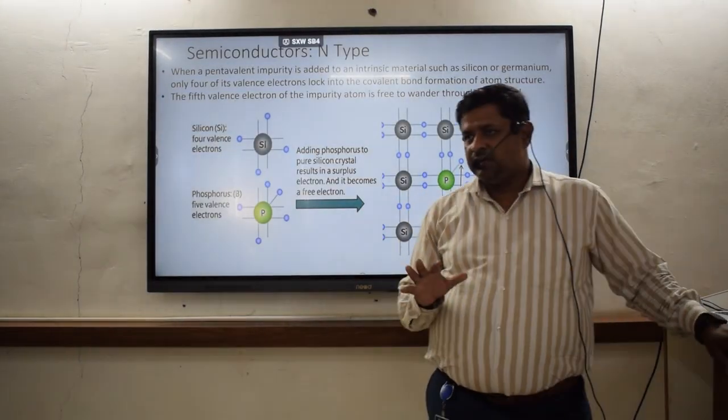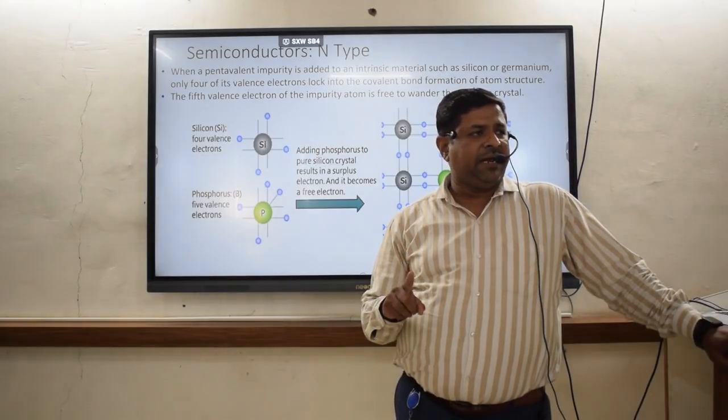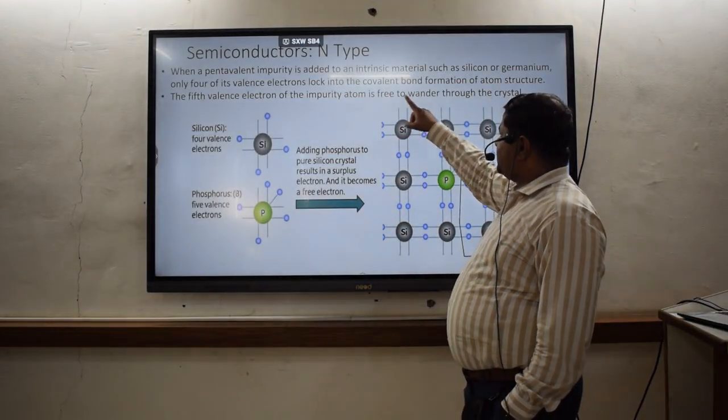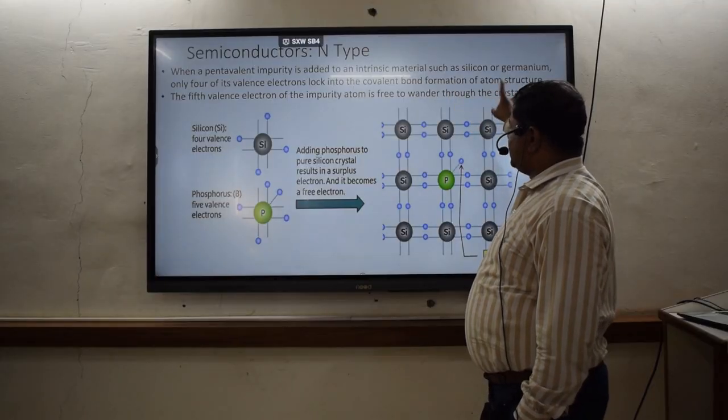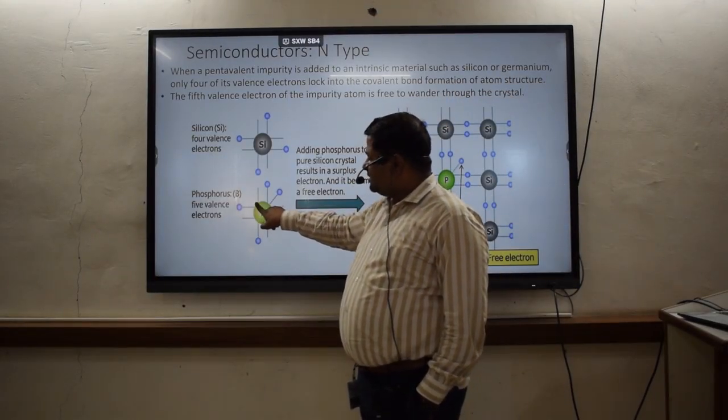Then the next, extrinsic semiconductors are again classified into 2 categories, that is p-type and n-type. So when a pentavalent impurity is added to an intrinsic material such as silicon, here you can see that phosphorus is there.